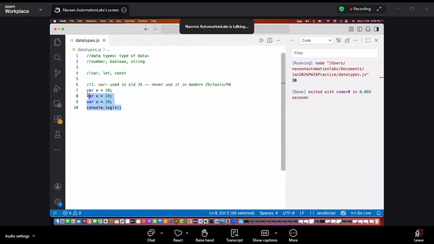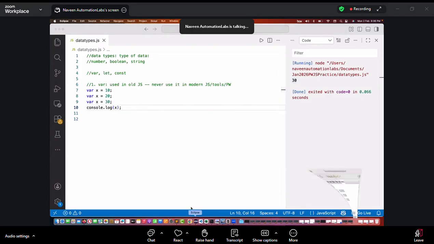But will you use this kind of code in real-time projects? Don't you think it's confusing? var name equal to Naveen, name equal to Naveen, name equal to Naveen. Three variables that you have declared with the var keyword, same variable name. Duplicate variables are allowed with var. Chances are very high that someone will overwrite your value, or it might introduce a bug here. But in languages like Java and C#, it will give you an error.